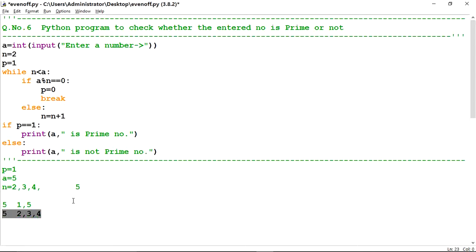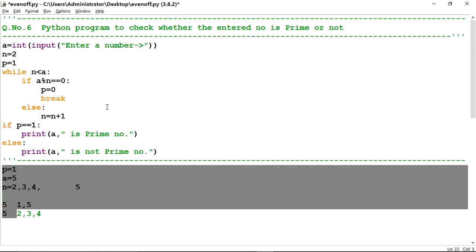This simple concept I have applied here. If that number is divided by n, meaning 2, 3, 4, that means it will break and change the value of p. If the value of p is changed, it will come to the else part and print that it is not a prime number.